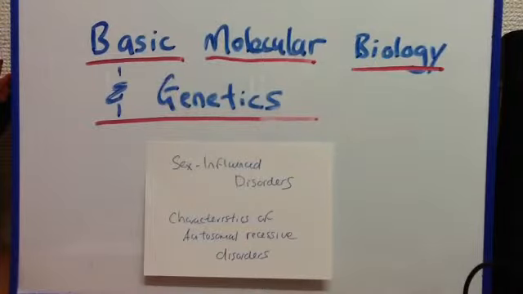An example of this would be hemochromatosis, which is a disorder of iron metabolism with enhanced absorption of dietary iron, which then leads to iron overload and pathological consequences. And the disease phenotype is more common in males.